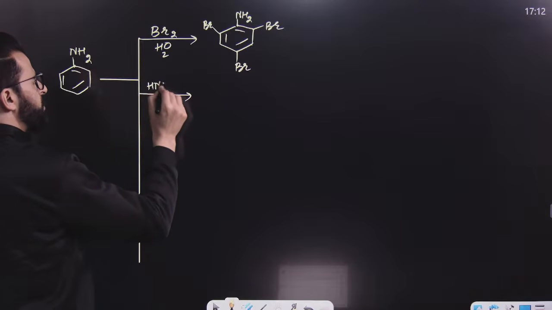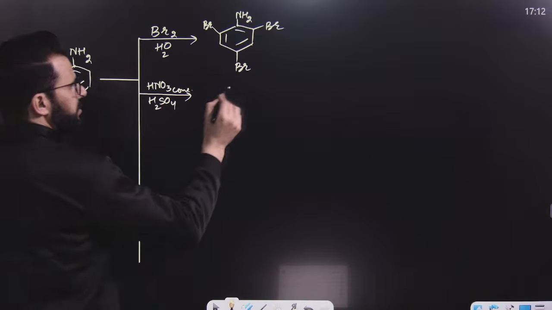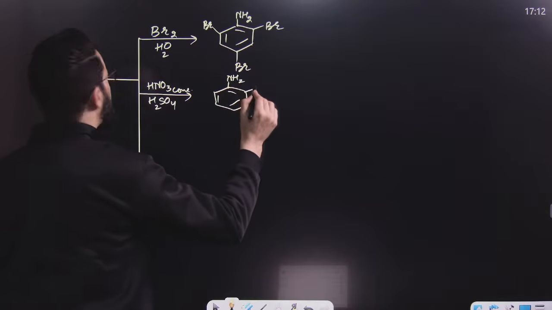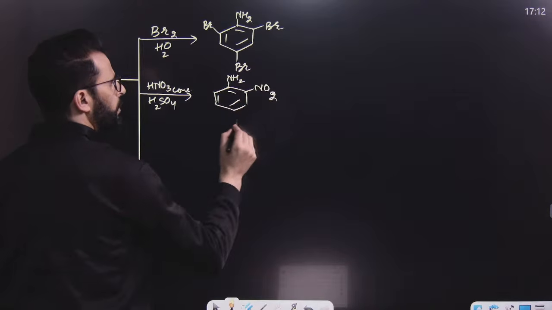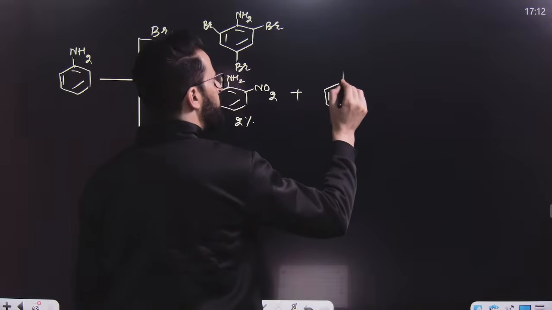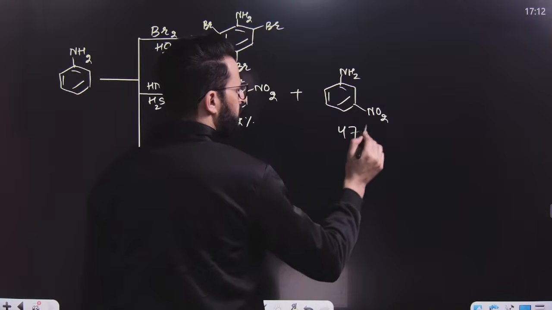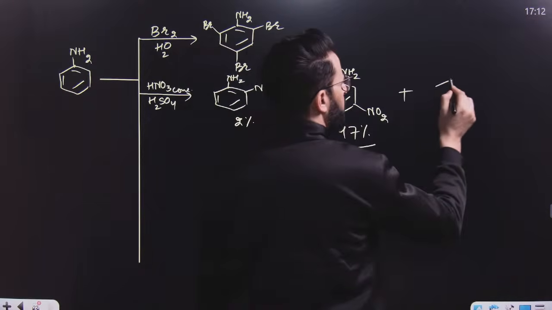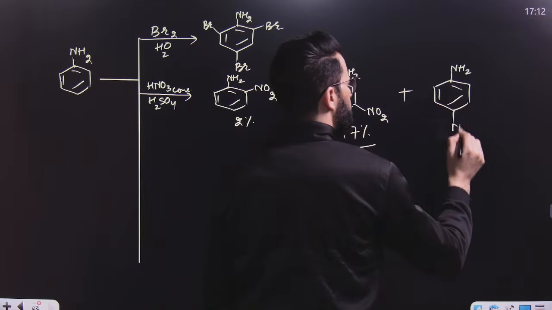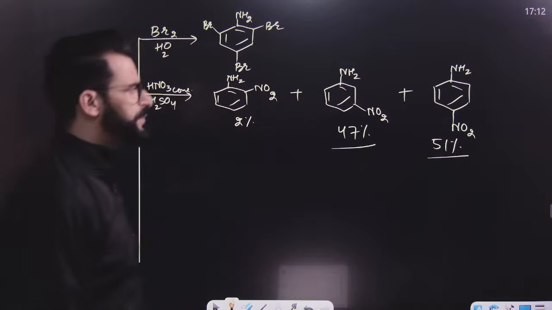If it is treated with nitric acid and sulfuric acid, then what will happen? It will result in the formation of ortho, meta as well as para product. But ortho will be only 2%, meta will be 47%, that means more than ortho. And finally, there will be para, which will be the major product, para will be 51%.